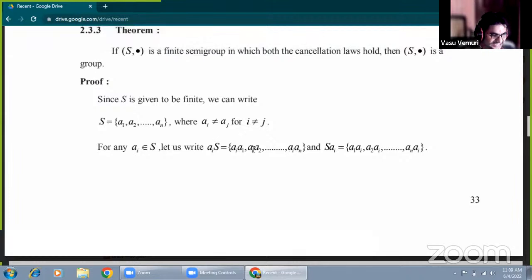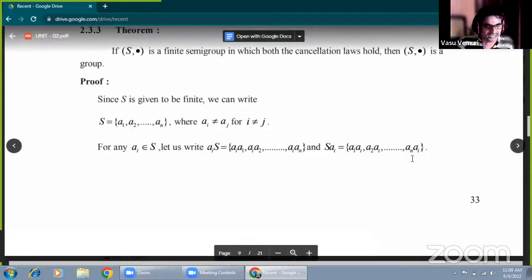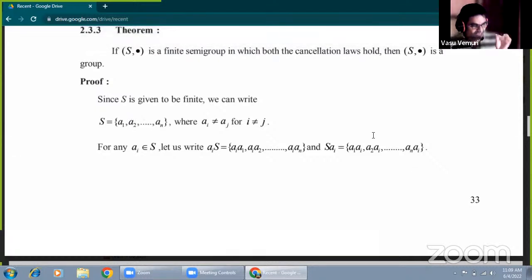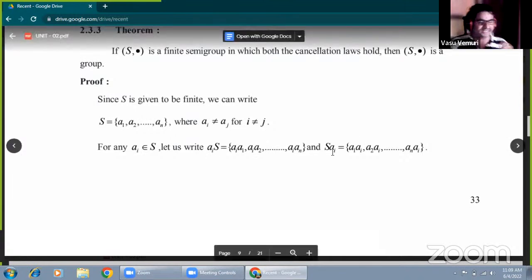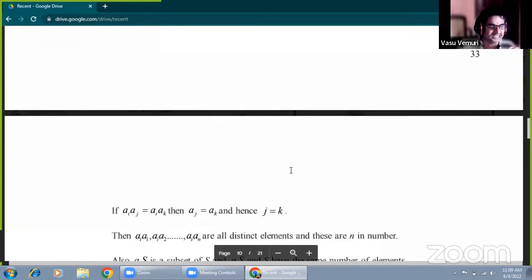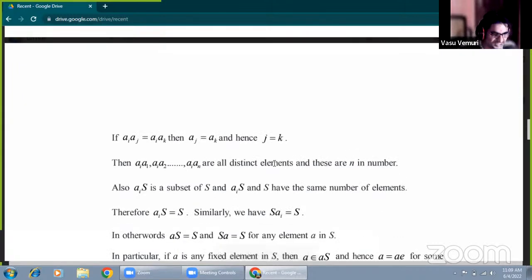And on the right side of the set, S Ai must be defined, S Ai equals A1 Ai, A2 Ai, and so on, AN Ai. Here any element of the set is multiplied with each and every element of the set. That is the left side and right side, Ai S and S Ai. Now this theorem is very, very important. Please note that it is very clear.